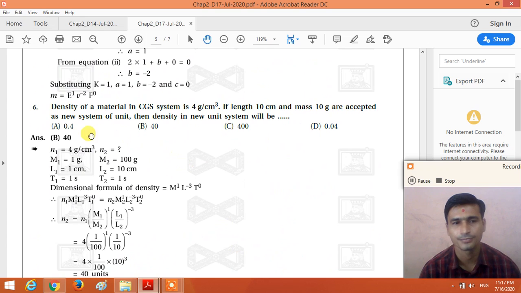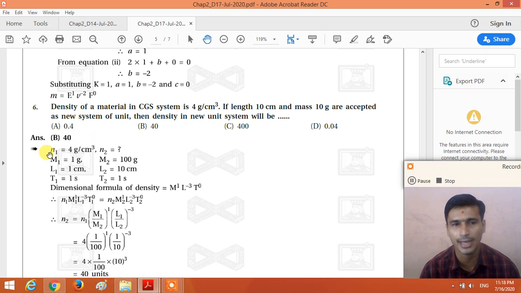Question number 6. The density of a material in the CGS system is 4 gram per centimeter cube. If the length 10 centimeter and mass 10 gram are accepted as a new system of units, then the density in the new system will be blank, right? So here the density of the material in the CGS system is 4 gram per centimeter cube.